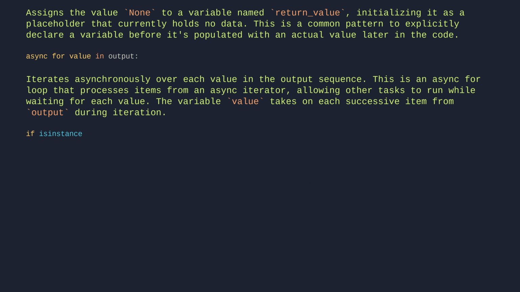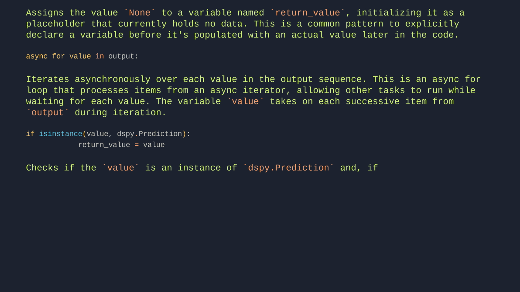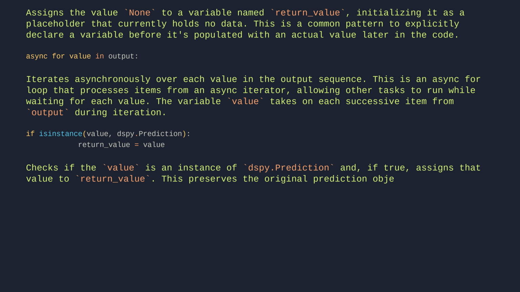If isinstance value, DSPy prediction, return value equals value. Checks if the value is an instance of DSPy prediction, and, if true, assigns that value to return value. This preserves the original prediction object when the condition is met.